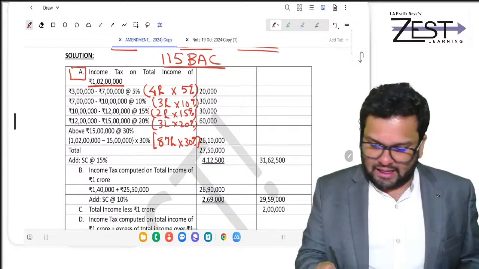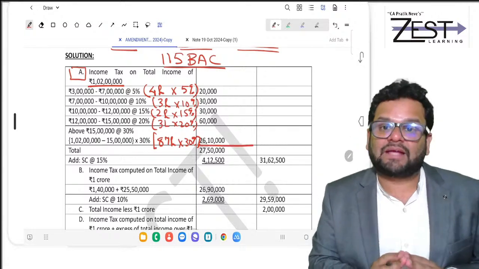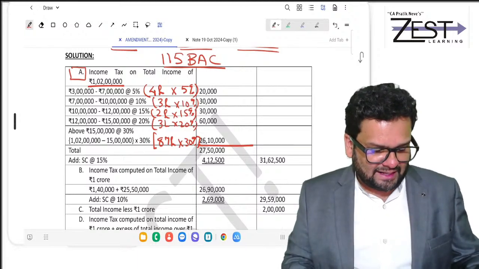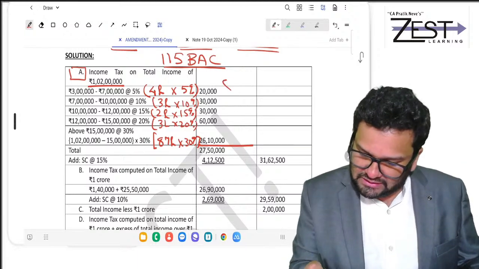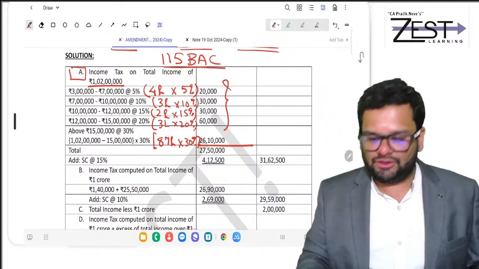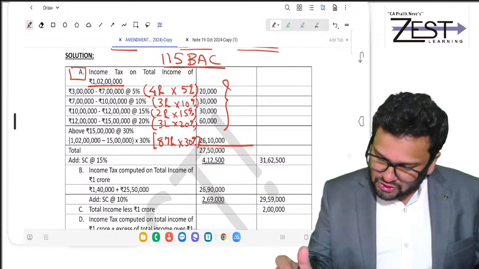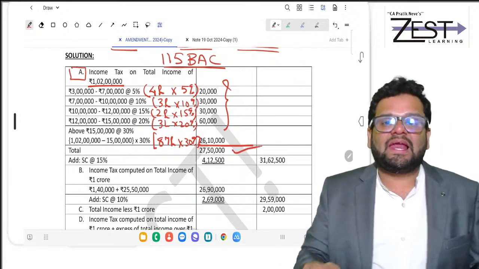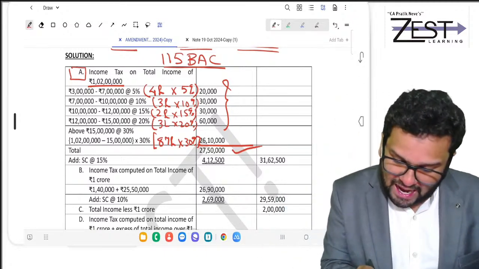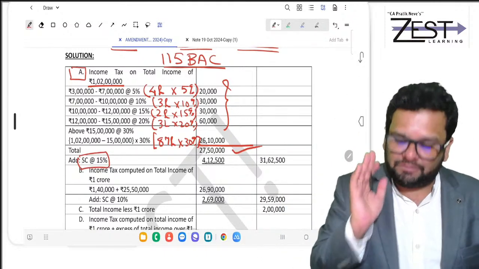Check. Are you getting 26 lakh 10,000? Take on your calci 26 lakh 10,000 plus 20,000 plus 30,000 plus 30,000 plus 60,000. You are going to get 27 lakh 50,000. On this, you add surcharge at 15%.